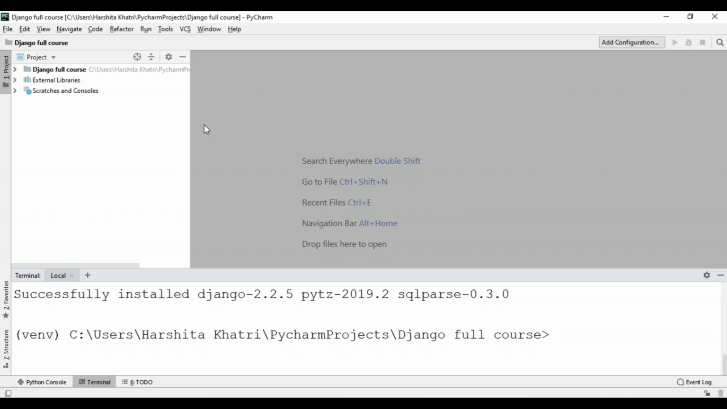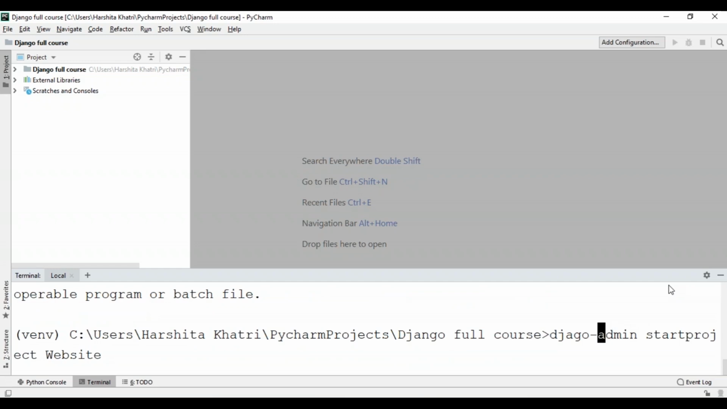To create a new project, you'll have to make use of the Django admin. To do that, type django-admin startproject followed by the name of the project. You can give any name of your choice, guys. I'll just name it as website. I've made a spelling mistake. I've missed the N from Django.